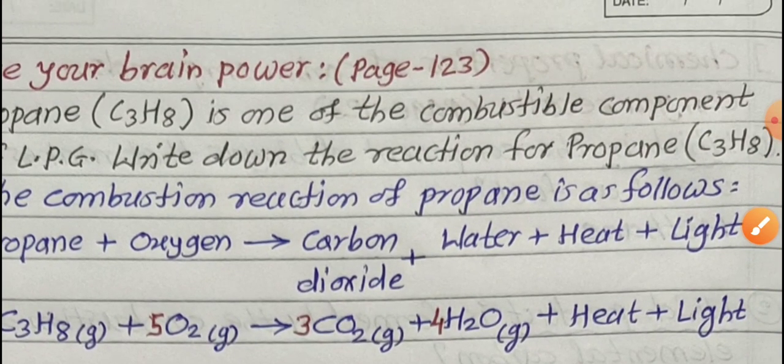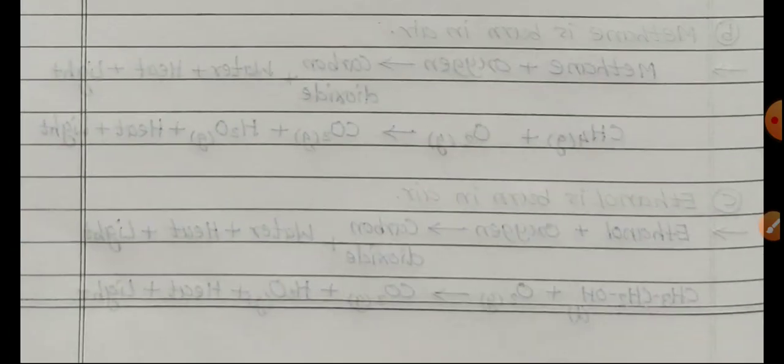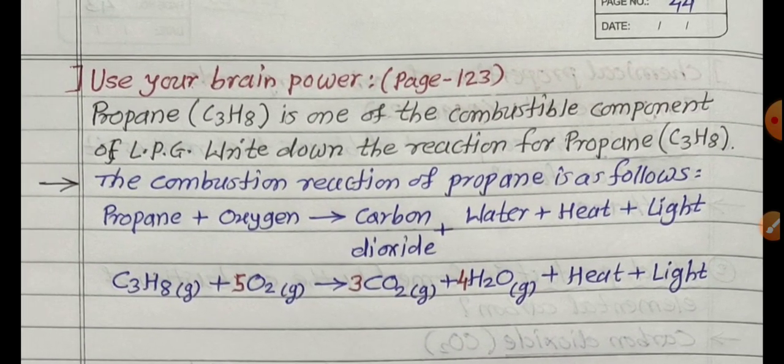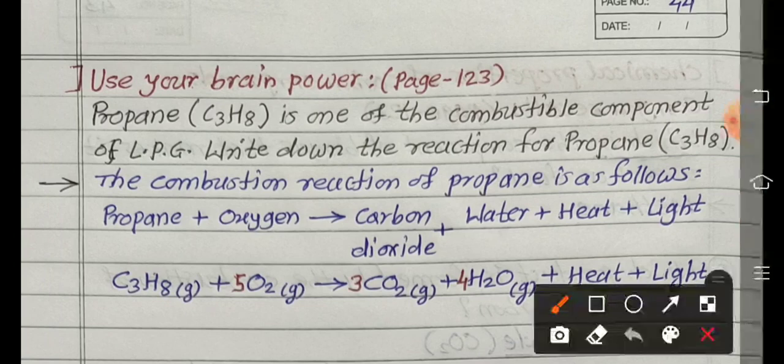Question given. Now see the answer of that question given on page number 123. What is that question? Propane C3H8 is one of the combustible components of LPG, and that's why I write down the reaction for this propane C3H8. The combustion reaction of propane is as follows. So we are writing the two steps again. In the first step we write the word equation, and in the second step substitute the formulas. Propane combined with oxygen forms carbon dioxide, water, heat and light.